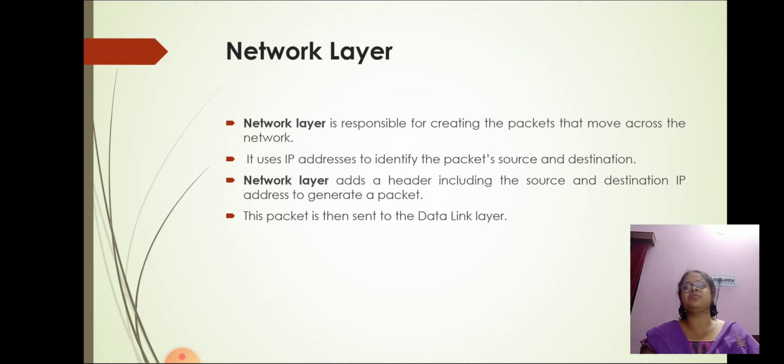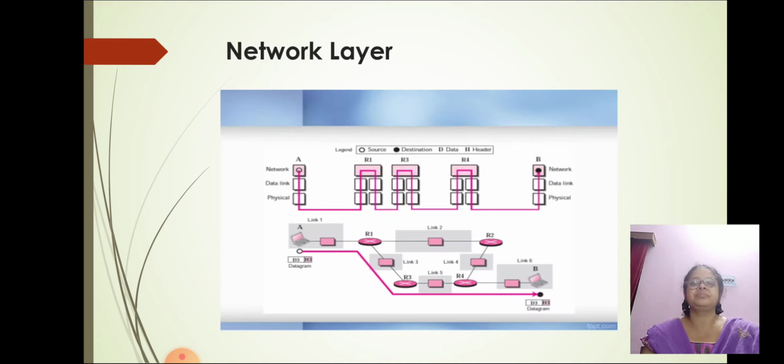ARP stands for Address Resolution Protocol. Its job is to find the hardware address of a host from a known IP address. This is the diagrammatic representation of network layer.